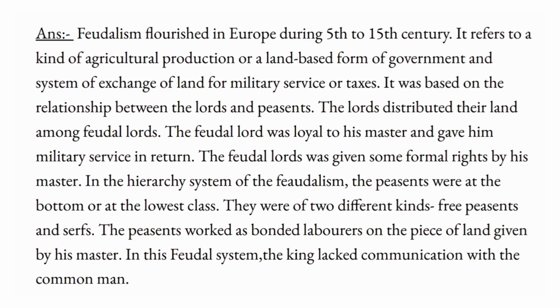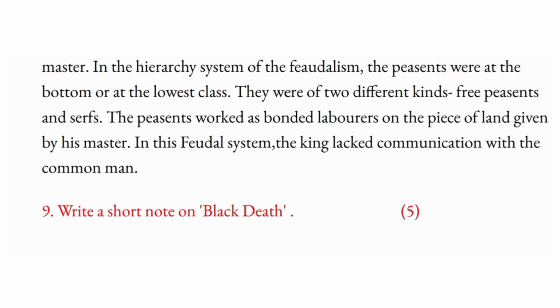The feudal lord was given some formal rights by his master. In the hierarchy system of feudalism, the peasants were at the bottom or the lowest class. They were of two different kinds, free peasants and serfs. The peasants worked as bonded laborers on the piece of land given by his master. In this feudal system, the king lacked communication with the common man.